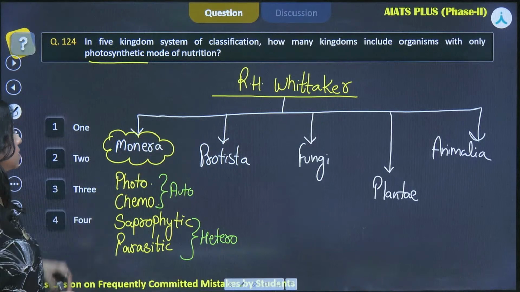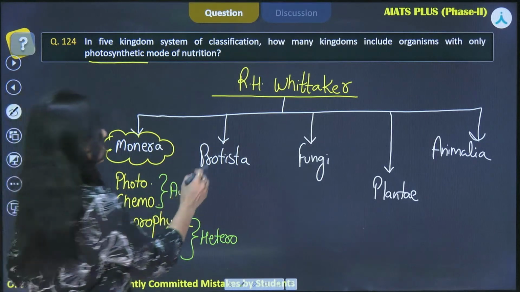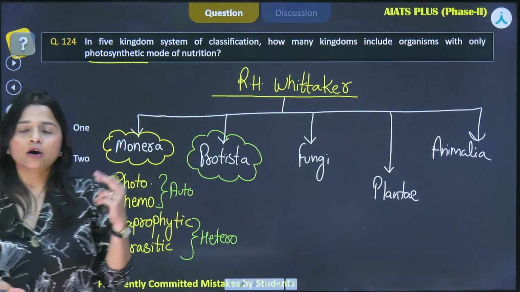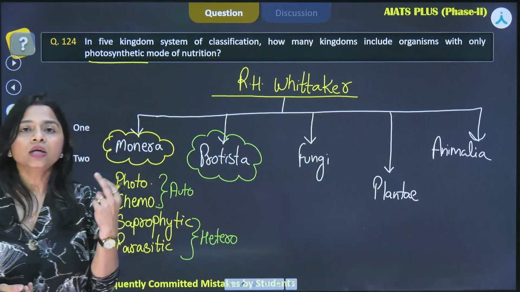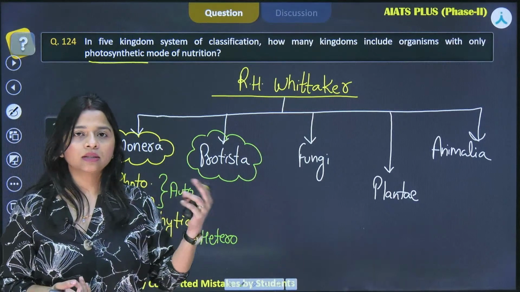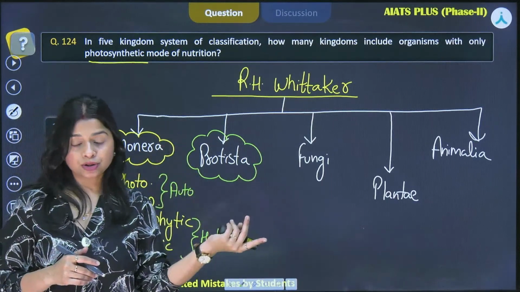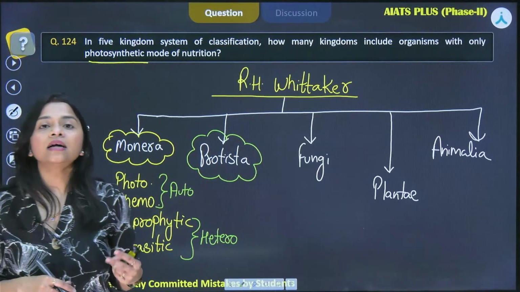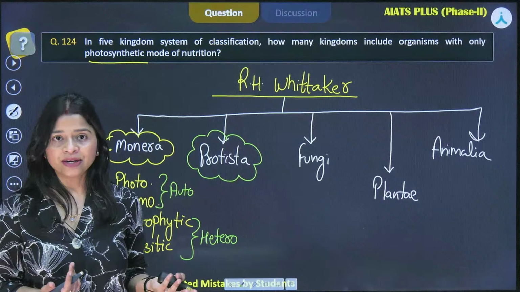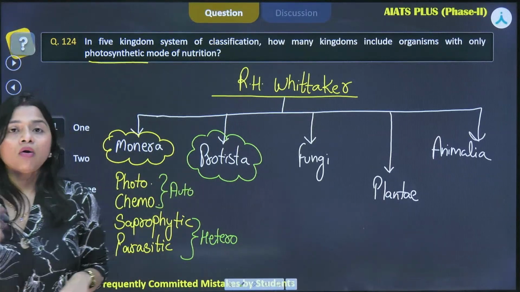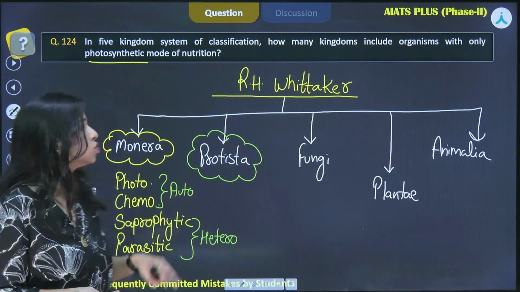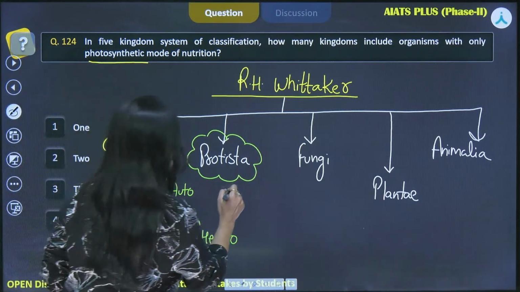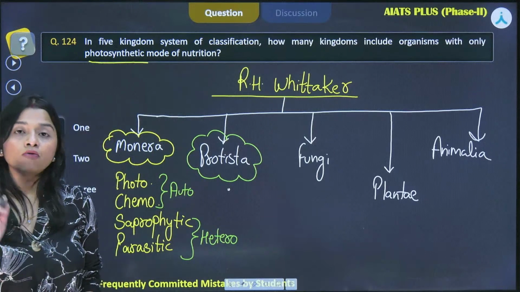Now if we consider kingdom Protista, here we have so many organisms. We have photosynthetic protists, we have euglenoids, that can perform photosynthesis also, and can switch to heterotrophic mode of nutrition also. There are certain that are saprophytic like slime molds, and also holozoic. So here we have both types of nutrition.